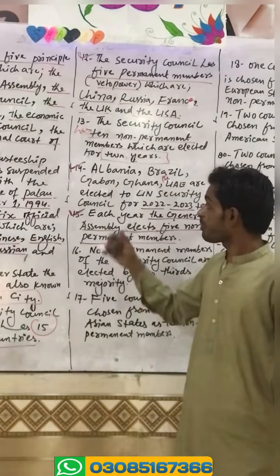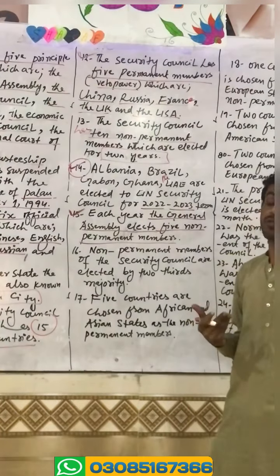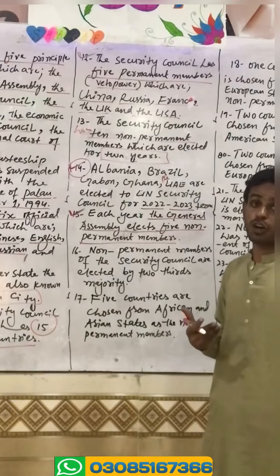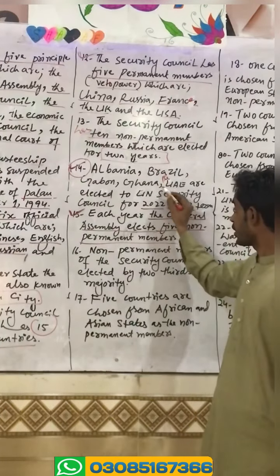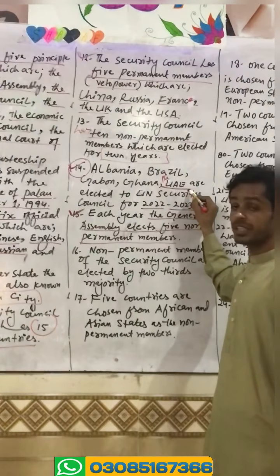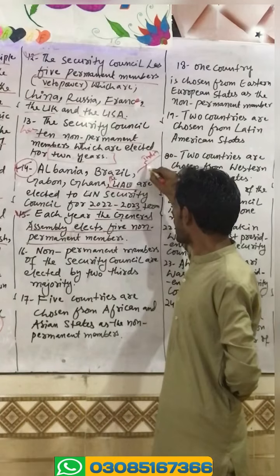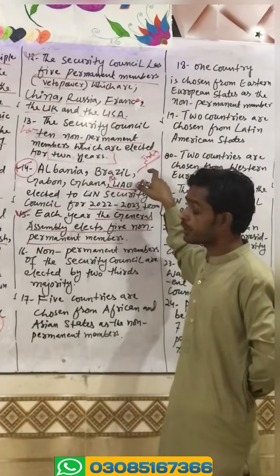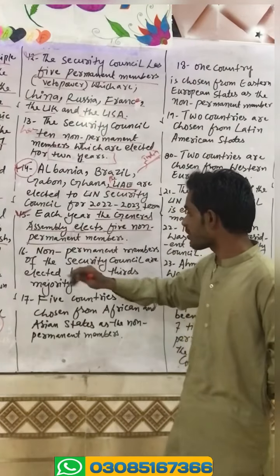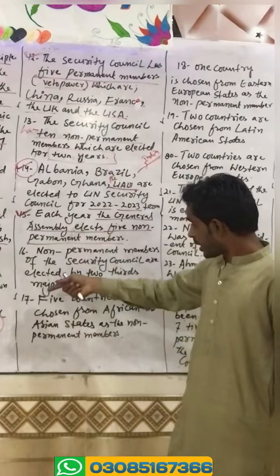The current non-permanent member countries of the Security Council from Asia are the UAE and India. This point should be memorized.